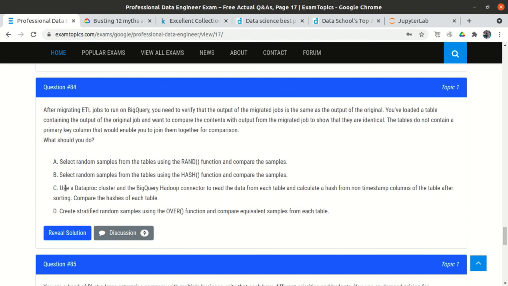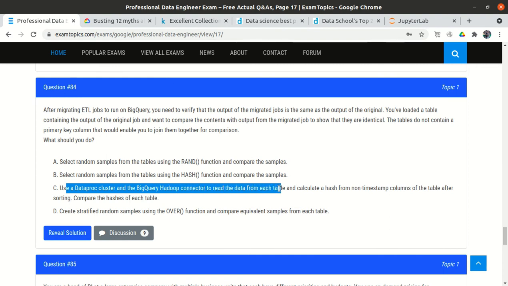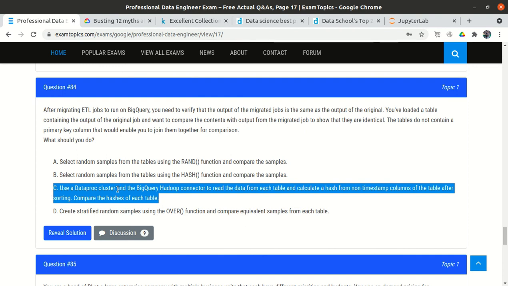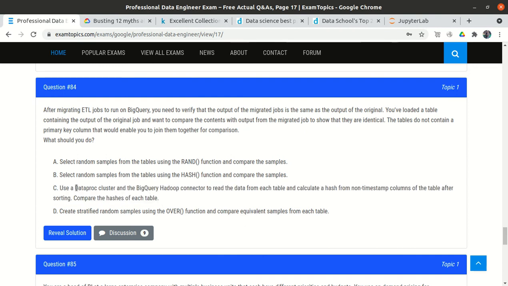The third is to use a Dataproc cluster and a BigQuery Hadoop connector to read the data from each table, and calculate a hash from a known timestamp column and compare the hash of each table. That looks perfectly okay. What it will do is use the Dataproc cluster. Dataproc is one of the Google Cloud services whose main aim is to analyze the data, or to perform some operation on the data, in layman's terms.